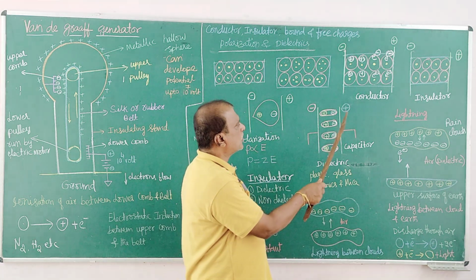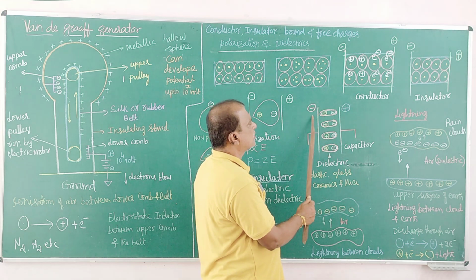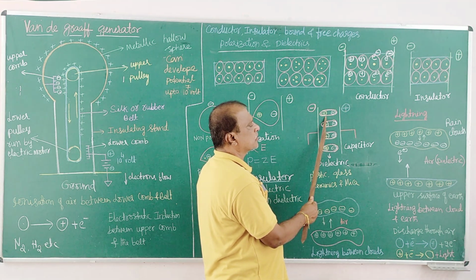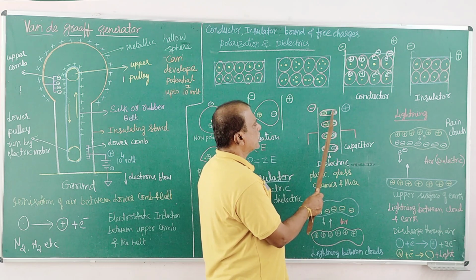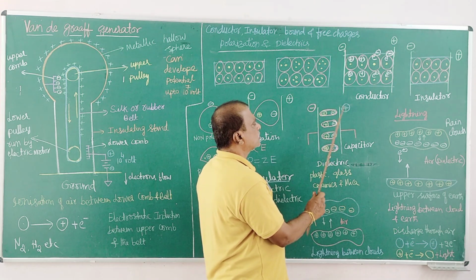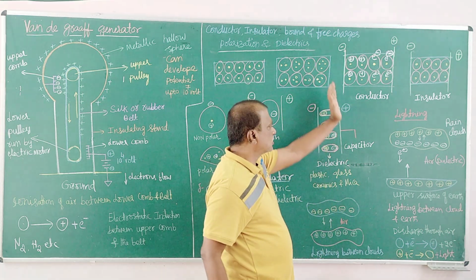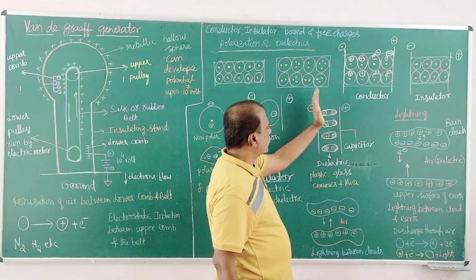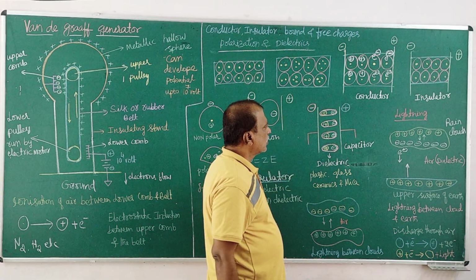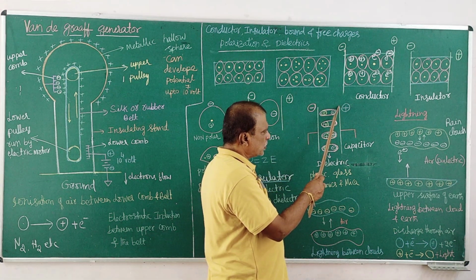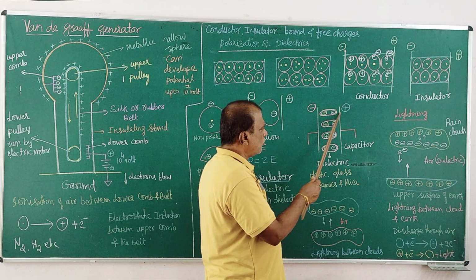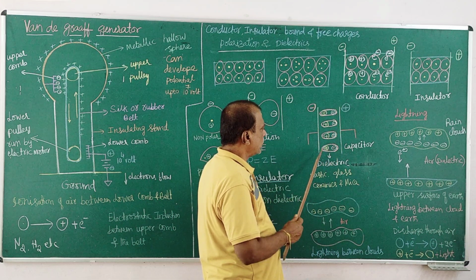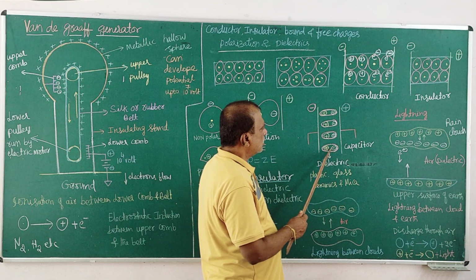What happens is, the opposite positive charges and negative charges are there. Under polarization, all the molecules are polarized. So all negative charges align toward this side, and positive charges toward the negative plate. Already the saturation is reached. These plates are full of positive charge, and these are full of negative charge.